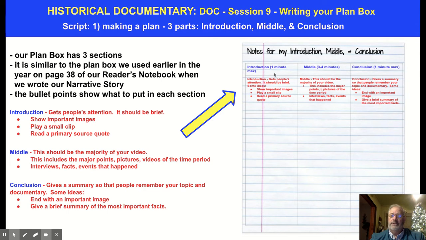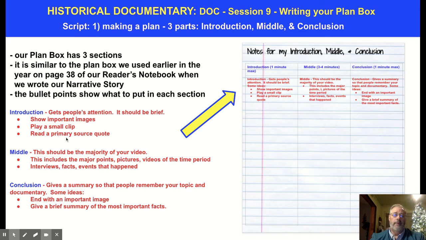Our introduction should be 1 minute max. Our conclusion is 1 minute max. And then the middle should be 3 to 4 minutes. The part in red here tells you what you should have, and I have that over here. Your introduction, some things you could show are important images. You could play a small clip.